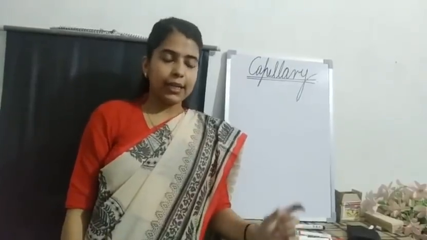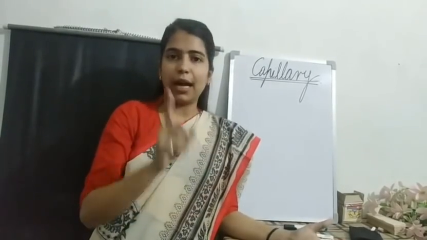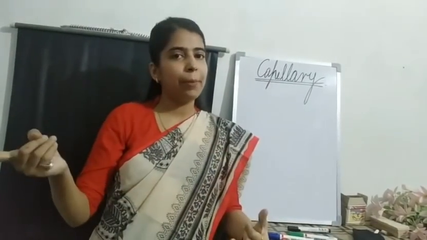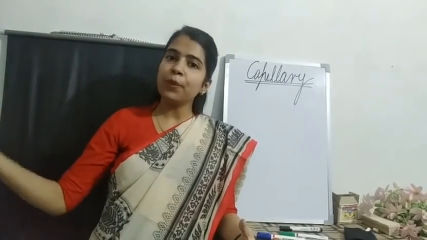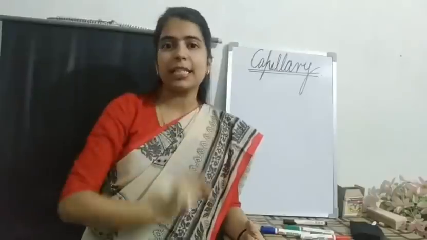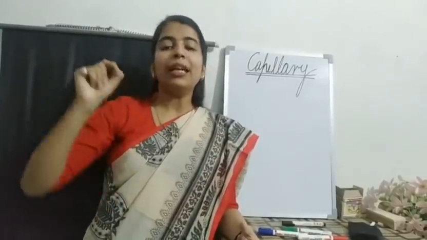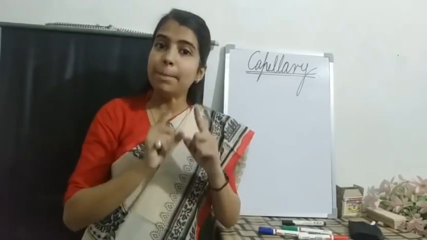Arteries and veins are carrying the blood from your heart. Arteries carry the blood from your heart to your body parts, and veins carry from your body parts to your heart. Capillaries are the thinnest blood vessels, and they are formed when an artery and a vein meet.